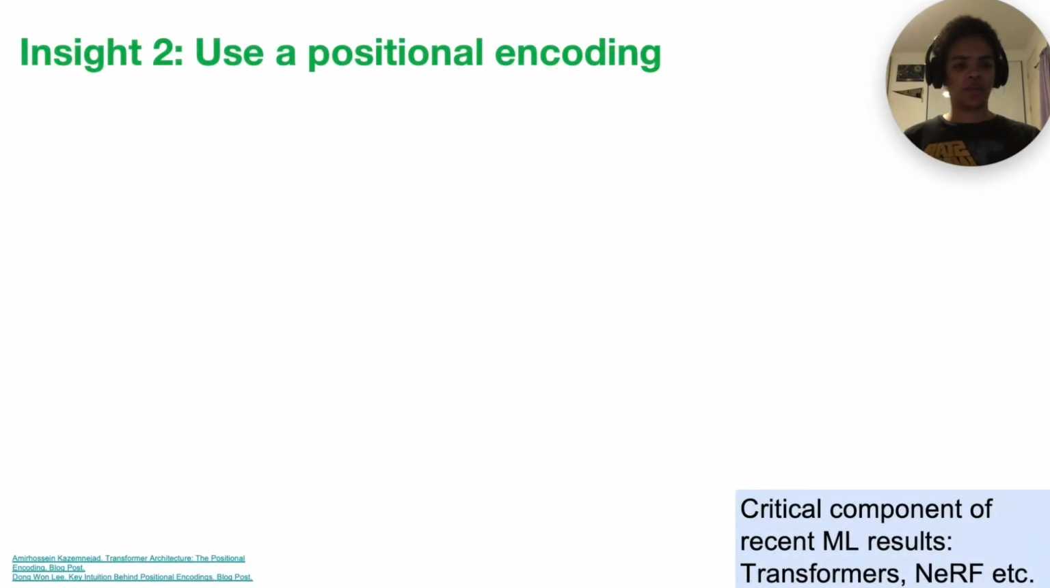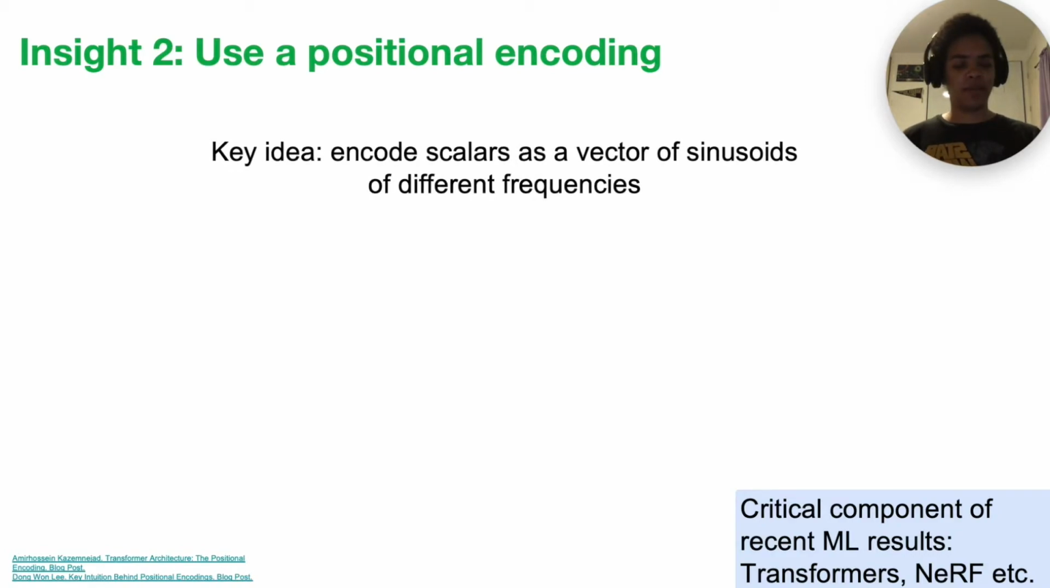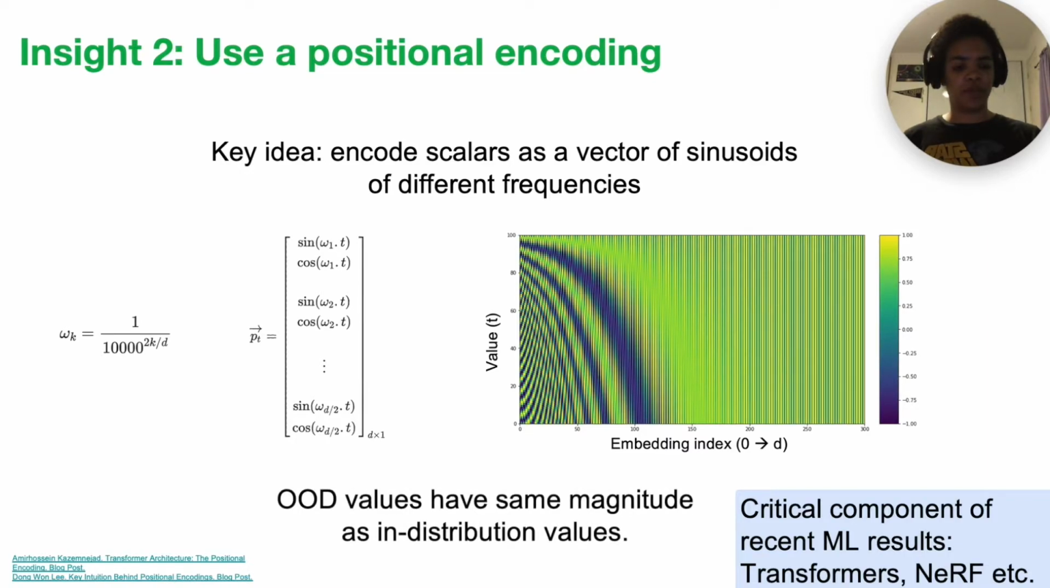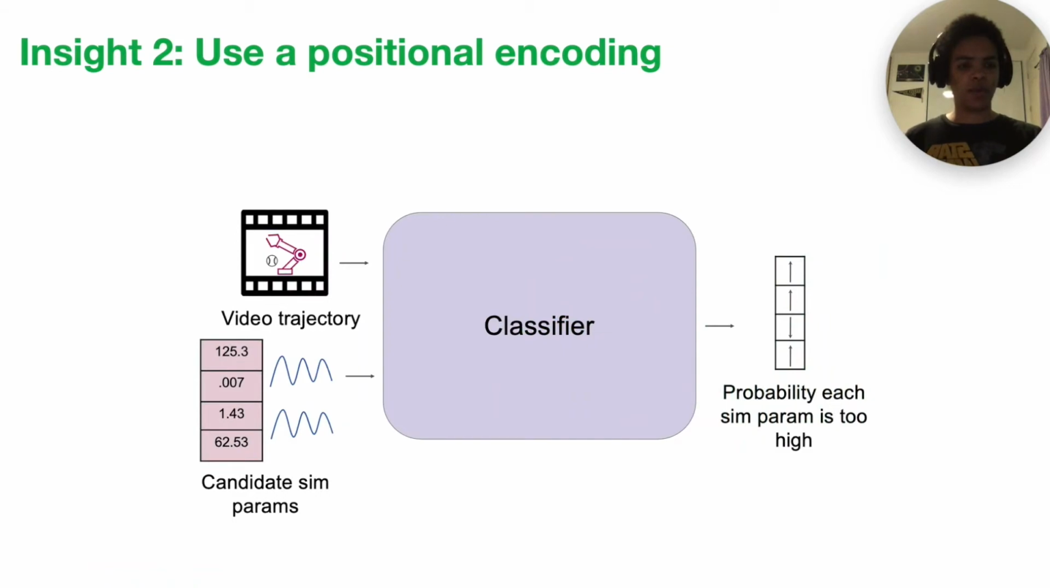To address this, we encode the sim params using positional encoding. Positional encodings have been a crucial part of many recent successful ML models, including transformers and NeRF models. The key idea behind them is that scalar values can be represented as a vector of sinusoids of varying frequencies. This gives us a unique encoding where all scalar values, including those which are out of distribution, are represented at the same scale. In our work, we individually positionally encode each sim param before it's passed into our classifier.